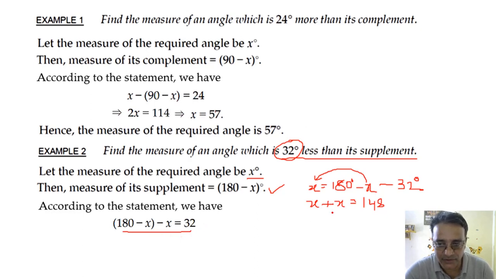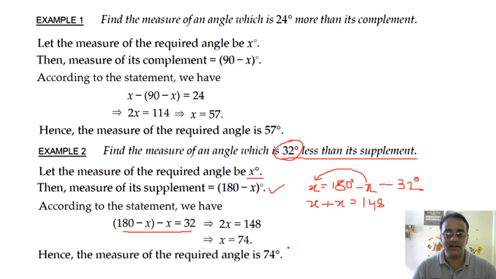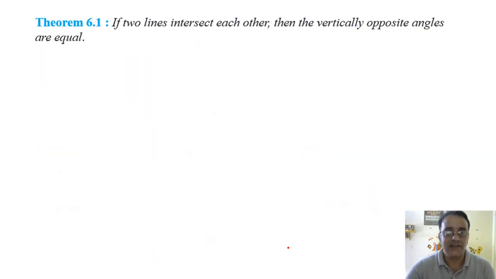Now if you use it, you will get 2x is equal to 148. And what will be the value of x? 74. 74. Hence the measure of the required angle is 74. Okay, so one type of question we have completed, that is a question based on complementary and supplementary angles. Now we'll see one theorem. This is based on vertically opposite angles.